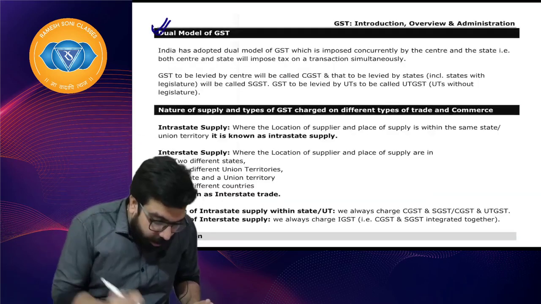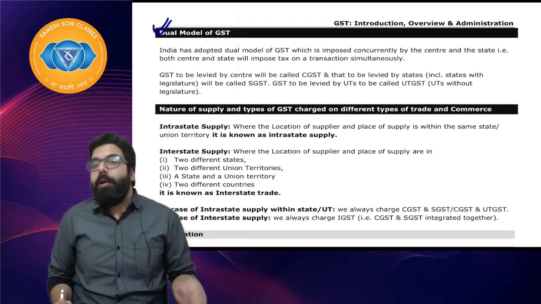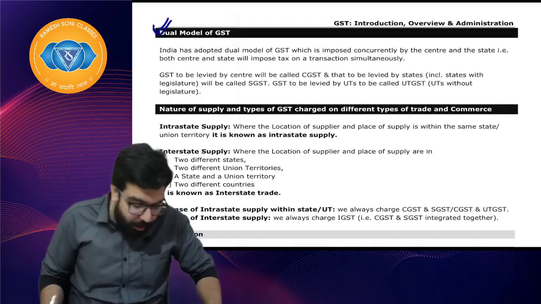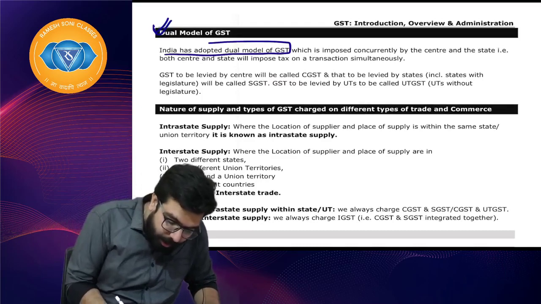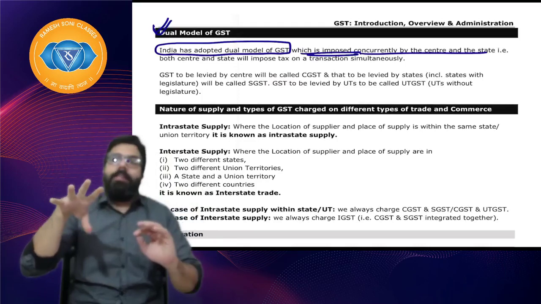Right now, dual model of GST. The next page, which is page number 1.3, dual model of GST. What do you mean by dual model of GST? India has adopted the dual model of GST, which is imposed concurrently by the center and the state.